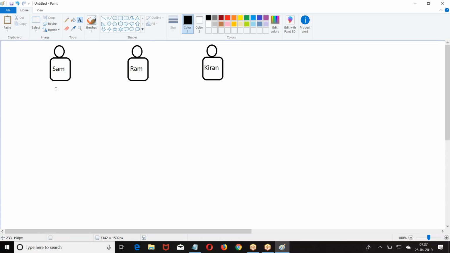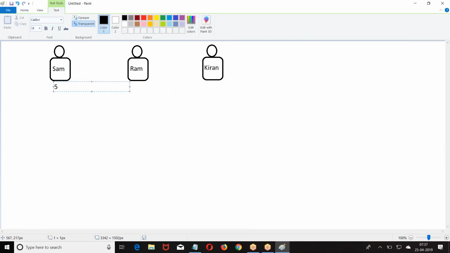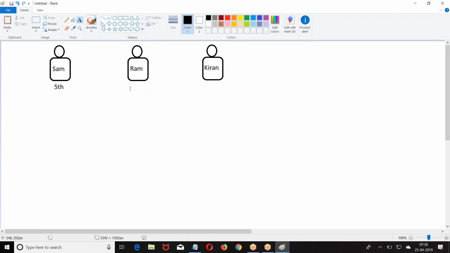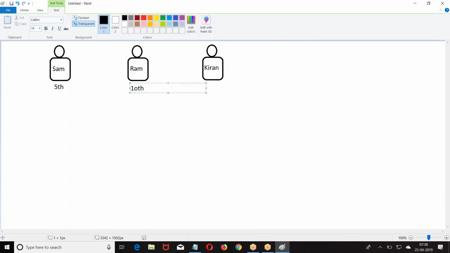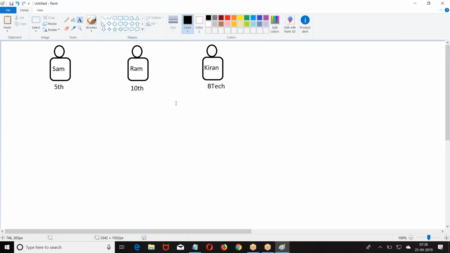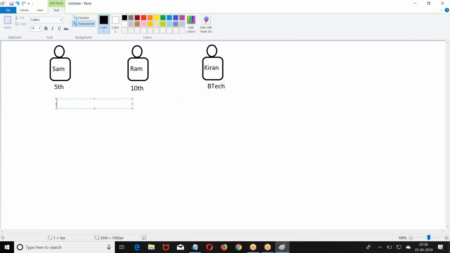Shyam is a 5th class student, Ram is a 10th class student, and Kiran is a BTech student. All three people wrote a 10th class exam.